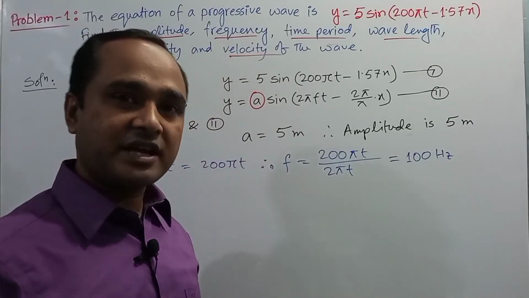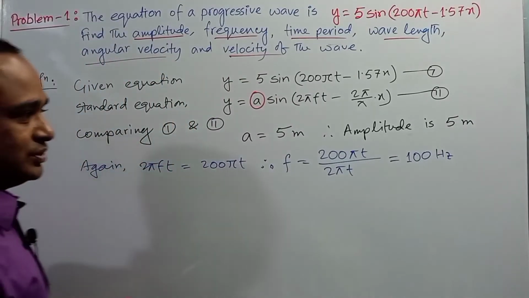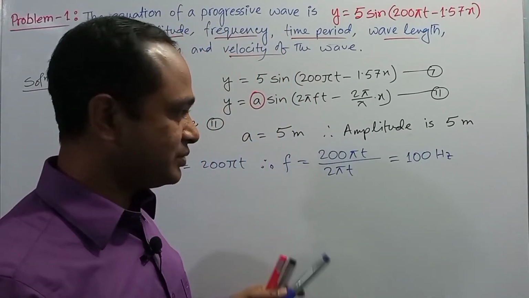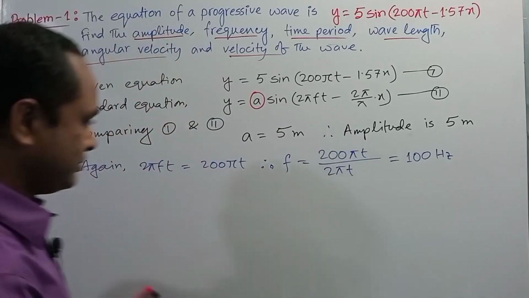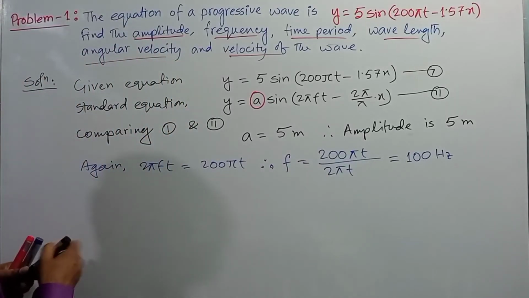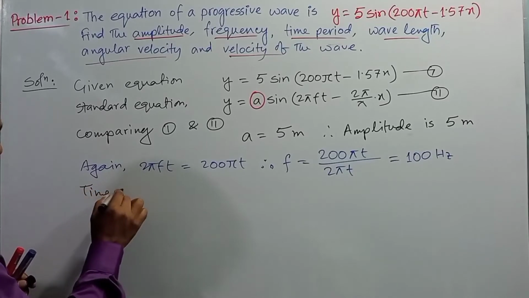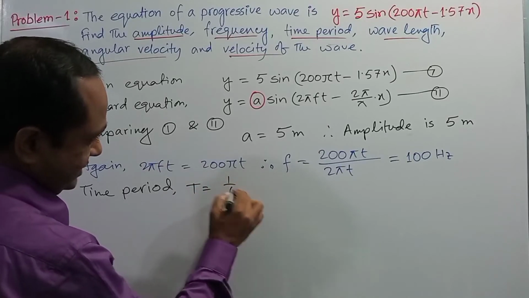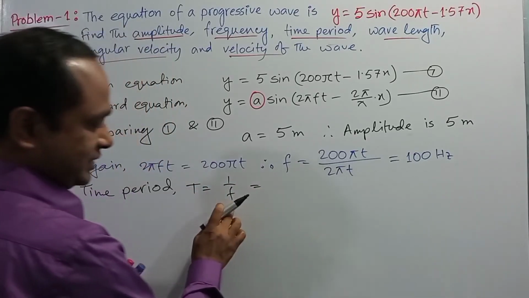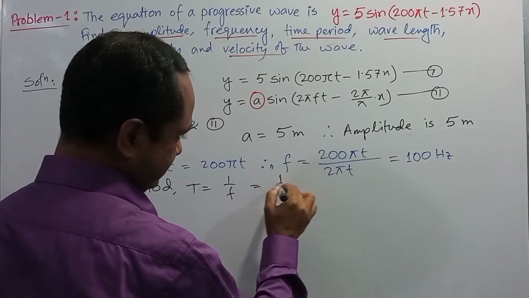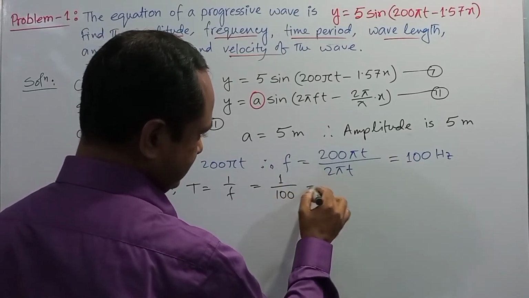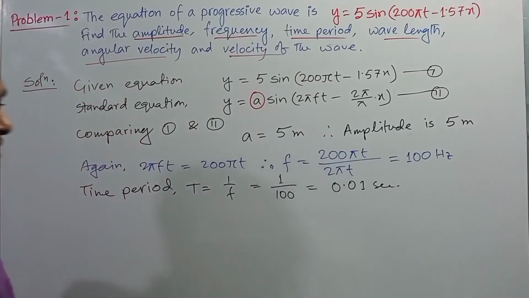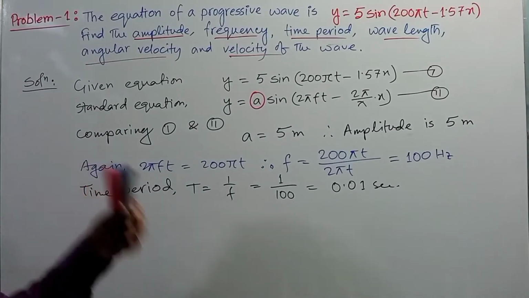Now we need to determine the time period. You know time period and frequency are inversely related, that is, time period is the inverse of frequency. So time period T equals 1 by f. The value of f is 100 hertz, so 1 divided by 100 gives 0.01 second. This is the time period of the wave.